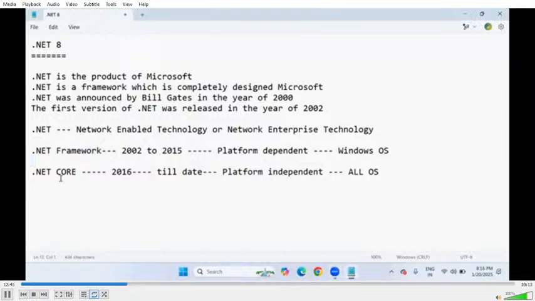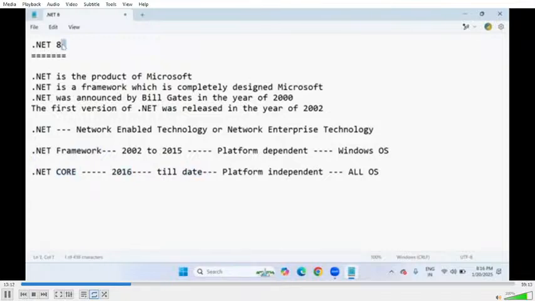But nowadays it's better to learn the .NET Core version. It is equal to Java. How Java is platform independent, the same way .NET also is platform independent when we use the .NET Core framework. So these are the main differences between the core version and the framework version. Got clarity? From 2016 till date, platform independent style, .NET Core only.